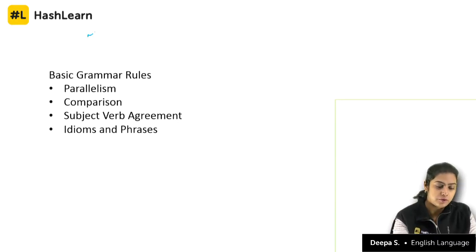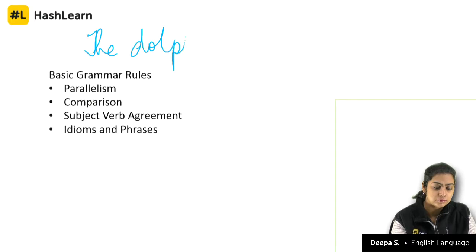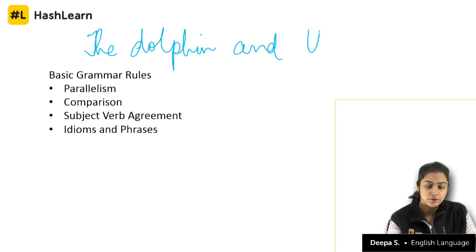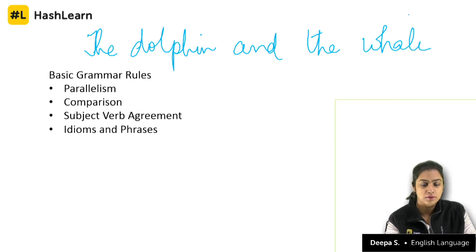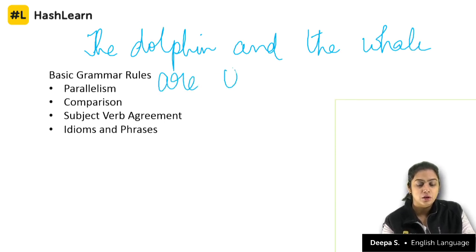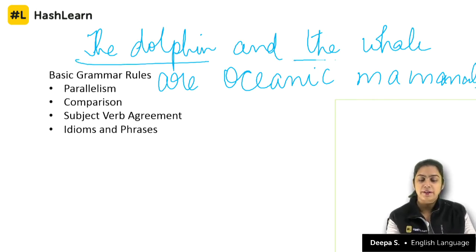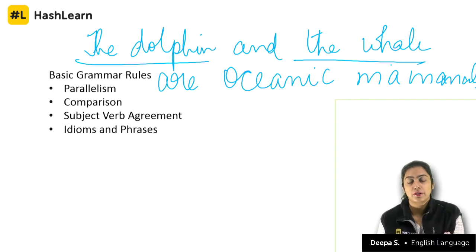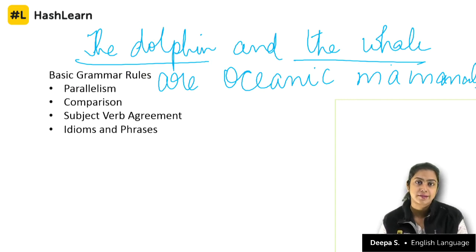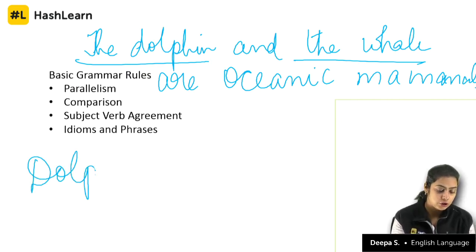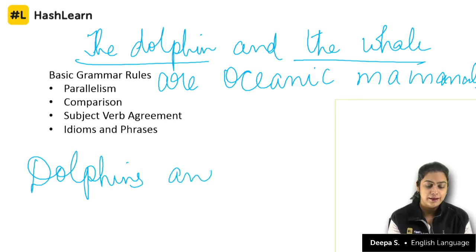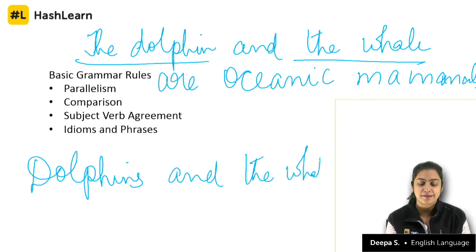For example, the dolphin and the whale are oceanic mammals. So the dolphin and the whale, I represent the entire species of whales and dolphins. So I cannot say dolphins and the whale. That is wrong.